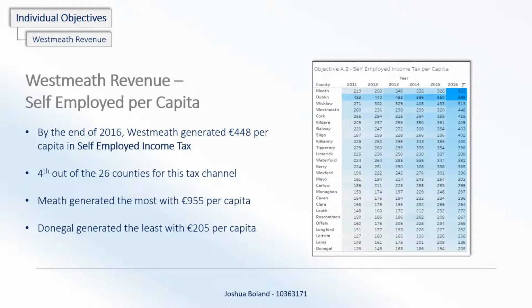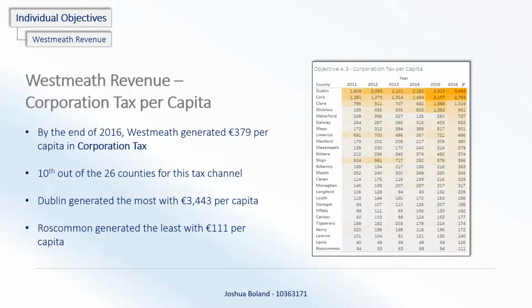Next, the self-employed per capita. By the end of 2016, Westmeath generated €448 per capita in self-employed income tax, 4th out of the 26 counties for this tax channel. Again, not a bad position in the table, but Dublin and Meath were the top two, much higher than the rest. They trail off very quickly after that point.